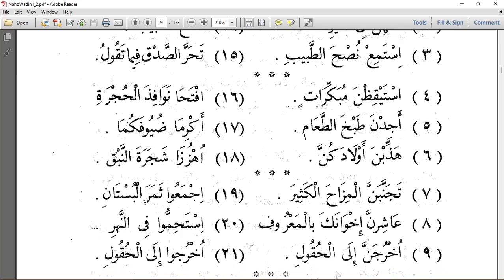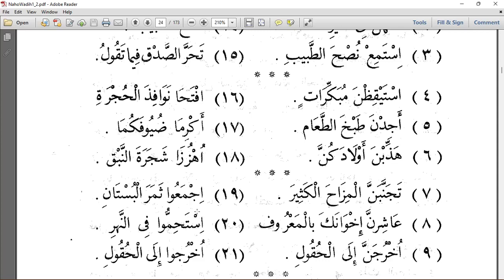Then ijma'u samar al-bustan, collect the fruits of the garden. So from jama'a yajma'u, ijma'u. So jama'a yajma'u, we have to go to mukhatab for amru. So this is tajma'una. From tajma'una, we remove the harful mudara and we remove the noon. So we have fi'lu amrin mabniyu ala hasfin noon litisali biwawil jamaa. Mabniyu ala what? Hasfin noon litisali biwawil jamaa.